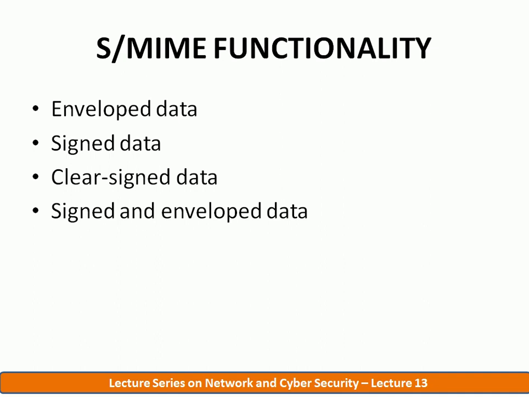First we provide the authentication and then confidentiality. So first we sign the data which is to be transmitted and then encrypt the signed content, just like how we discussed in PGP. So this is about the S/MIME functionality, which is very similar to PGP.